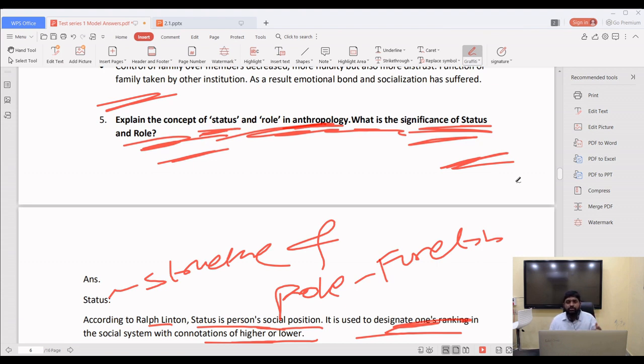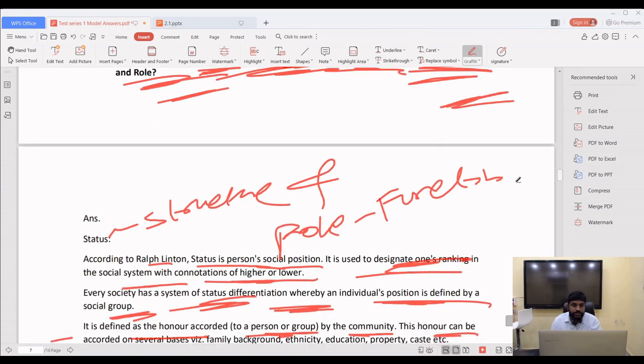Then only universal brotherhood will be there. Then only peaceful coexistence will be there. If not, there will not be coexistence. Status and role. For every society, every individual will have a status. Every individual will have a role in that way.